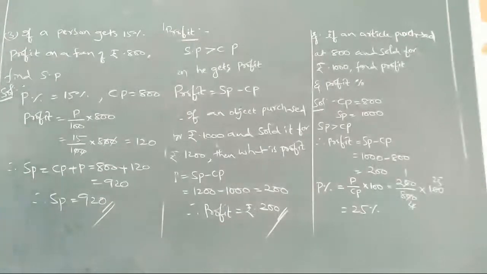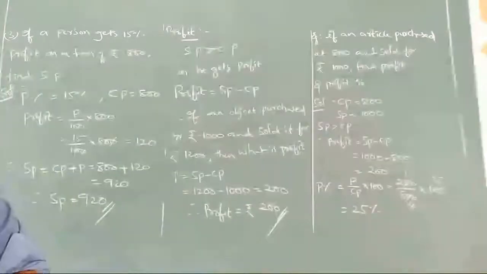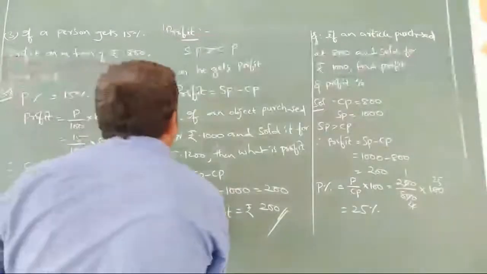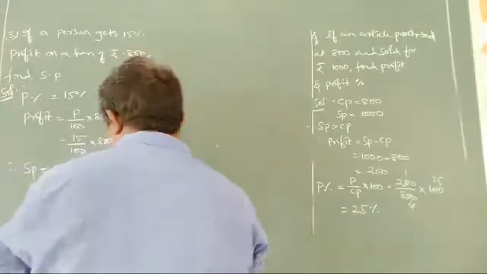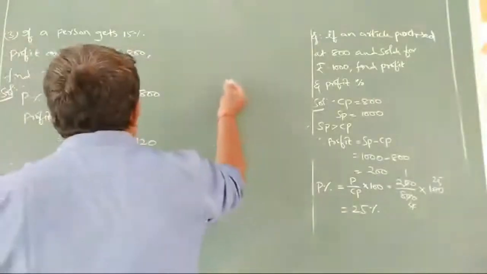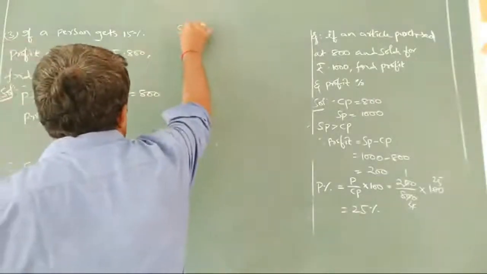So the answer is 920. Of course, this is a somewhat lengthy method. We are finding profit first, and later we are finding SP, but we have a direct formula for SP. What is the formula we have here?